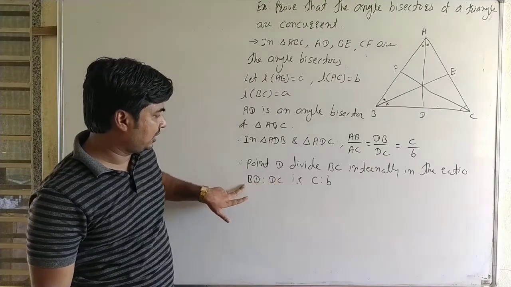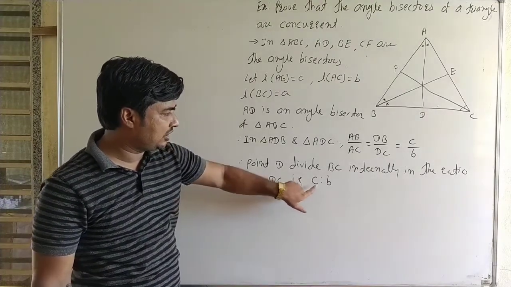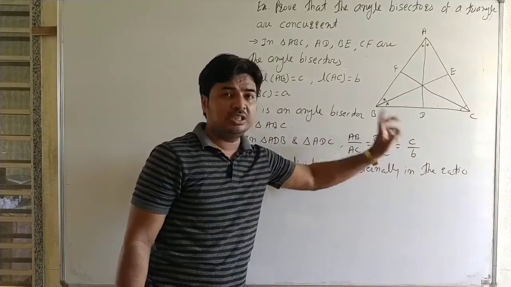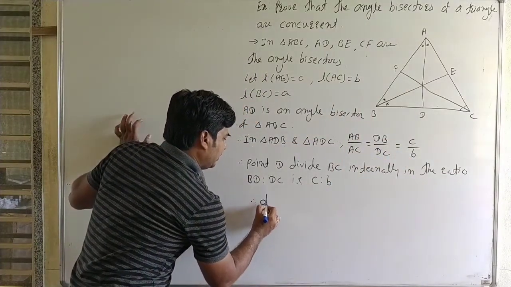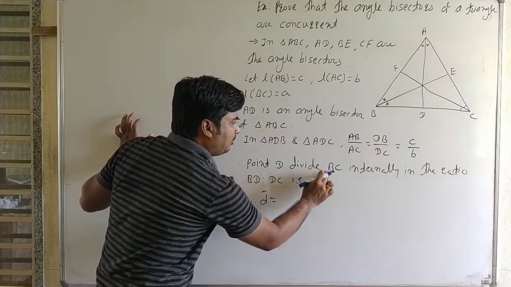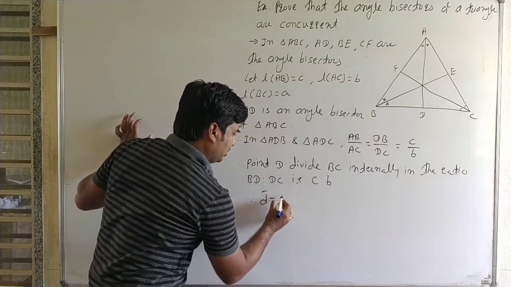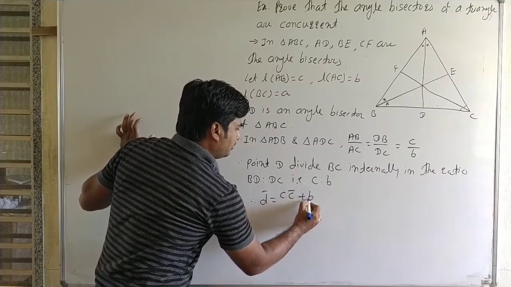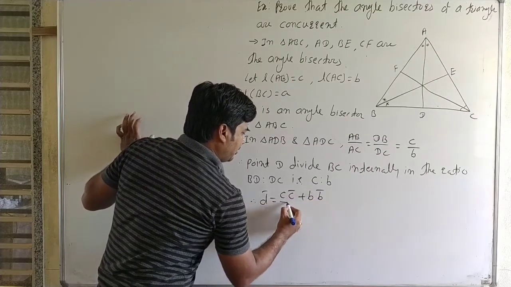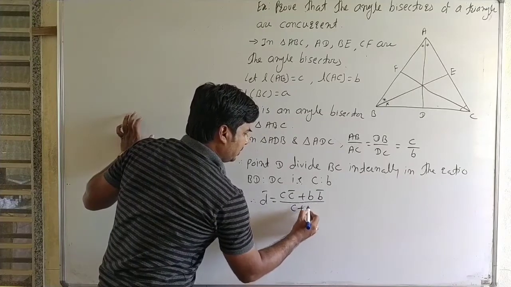Okay, ratio. The length ratio BD is to DC is C is to B. Therefore, D bar, where D divides BC in the ratio C is to B, is equal to (C bar plus B bar) upon (C plus B).